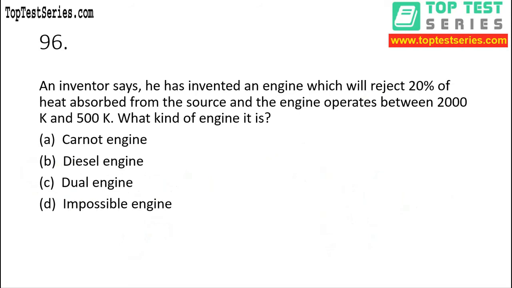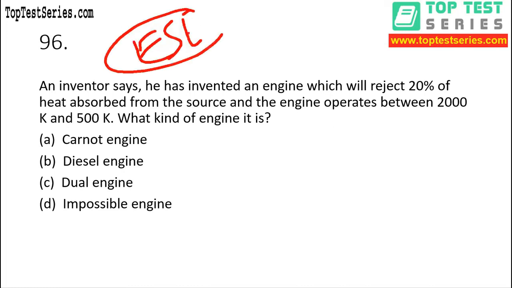Question number 96. An inventor says he has invented an engine which will reject 20% of heat absorbed from the source. The engine operates between 2000 Kelvin and 500 Kelvin. What kind of engine is it, right? So my dear, whenever this type of problem is given, we have seen it asked in ESE also, and sometimes I think in GATE also.